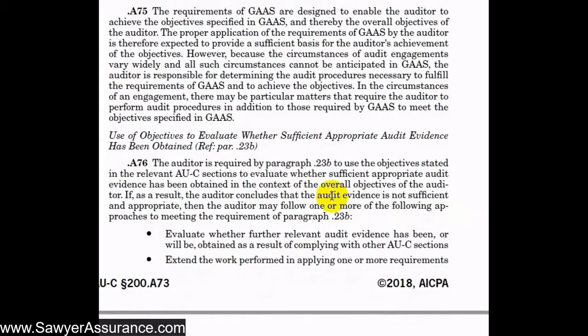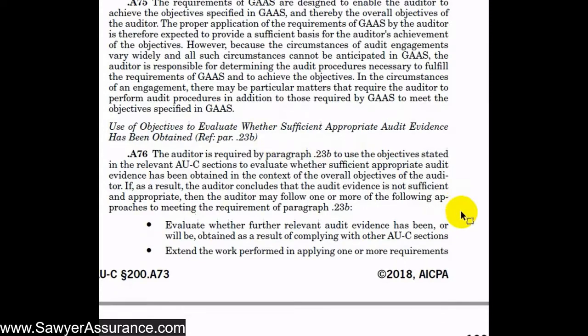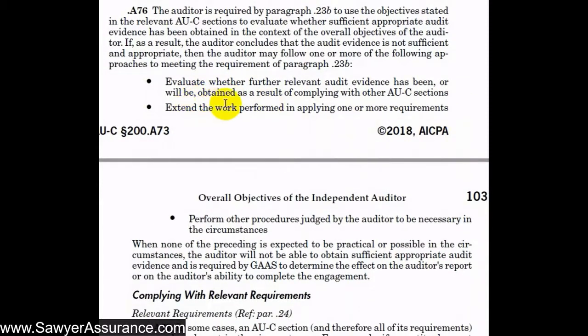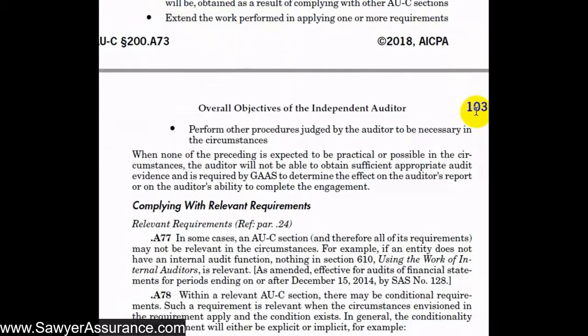If the auditor believes he hasn't obtained sufficient appropriate evidence to meet the objective in that AUC section, he should evaluate whether further relevant audit evidence has been or will be obtained as a result of complying with other AUC sections. Other sections may get us the information we need to comply with this particular AUC section. He may also need to extend the work performed in applying one or more requirements. Maybe for one of these requirements, the auditor might need to perform more work to achieve the objective.